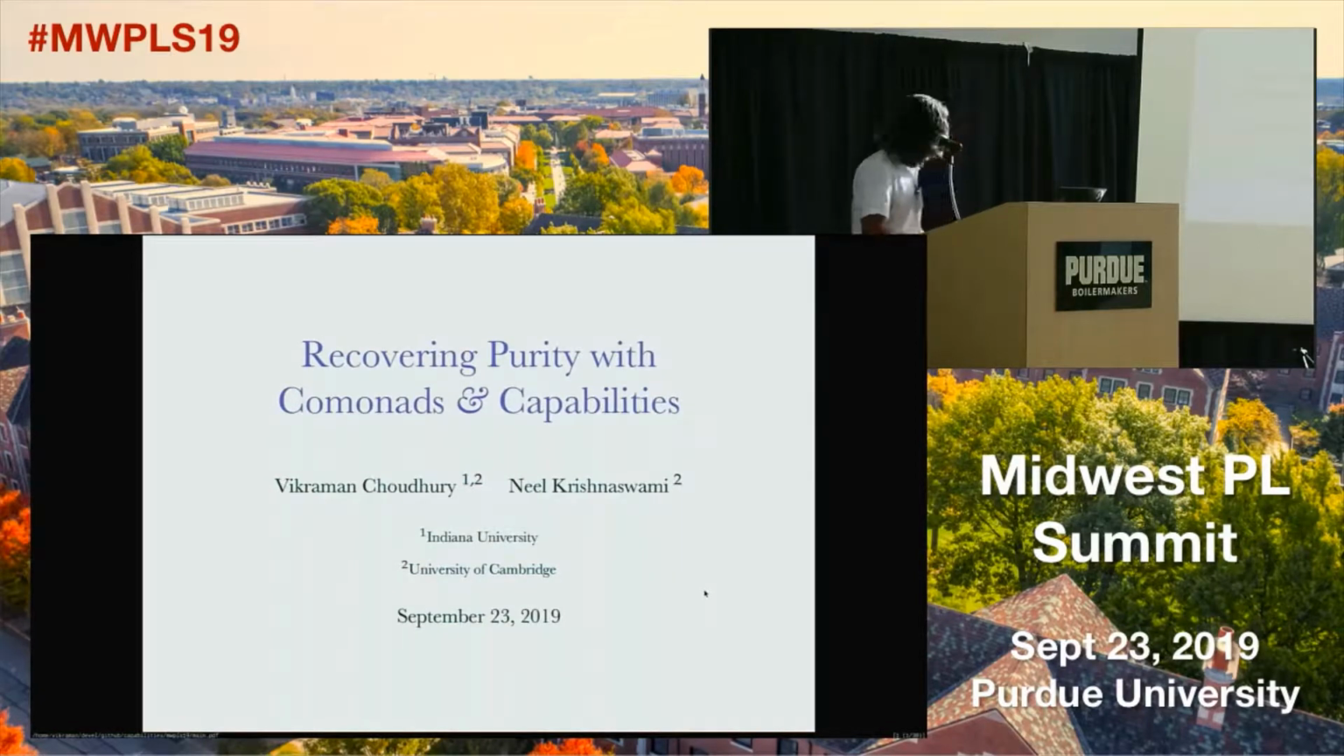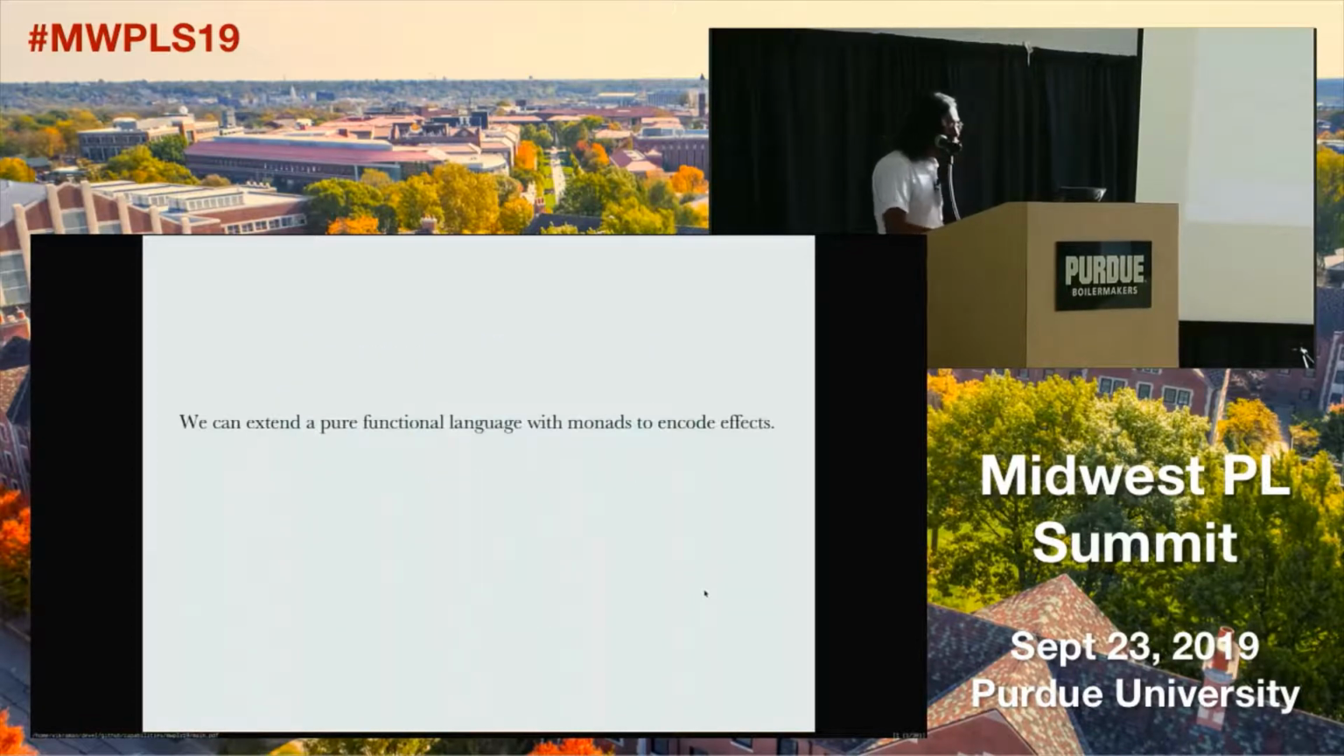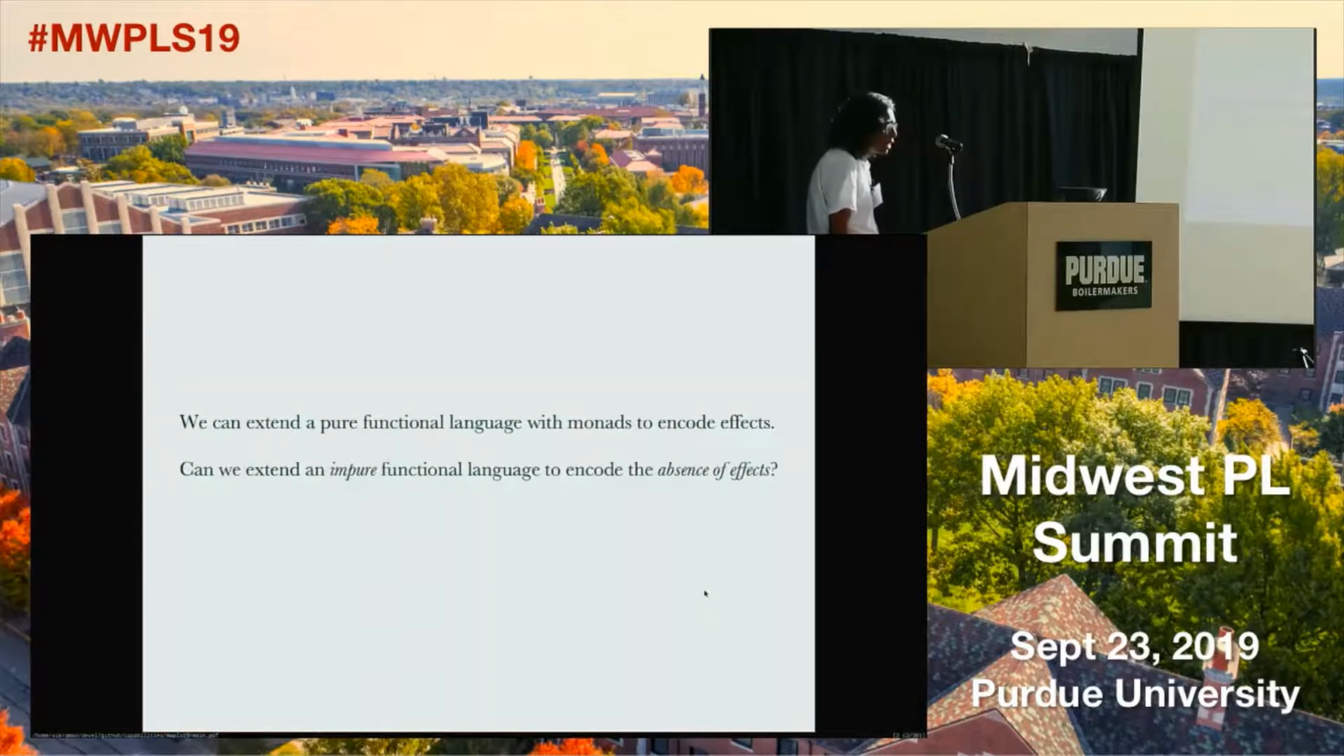I'm going to talk about some work that I've been doing with my co-author Neil. The problem we're trying to solve here is this. We know how to extend a purely functional language with monads to encode effects. What we want to do is to extend an impure functional language and encode the absence of effects. As the title says, we're going to use Comonads to do it.